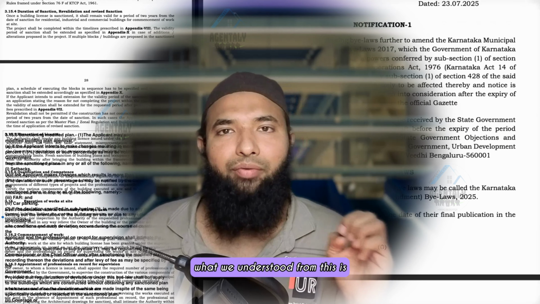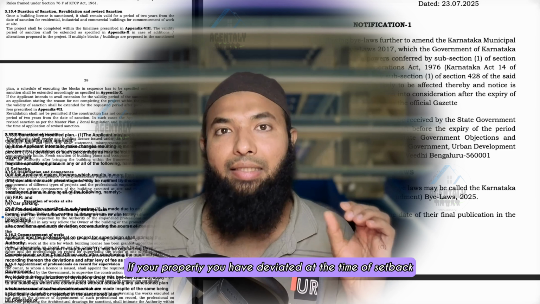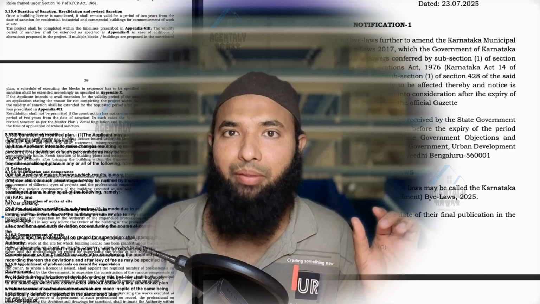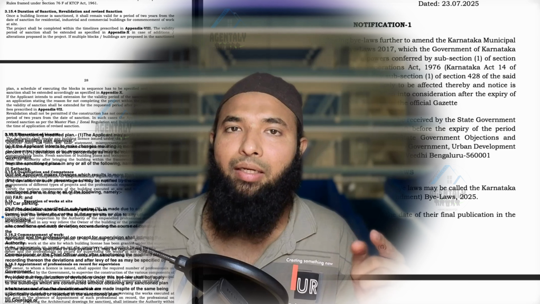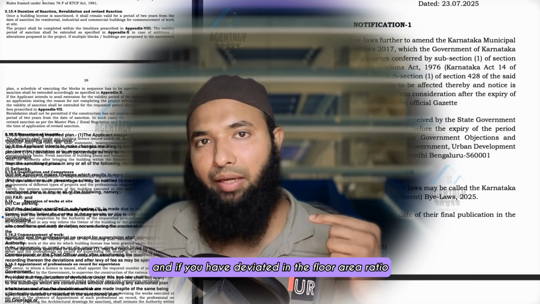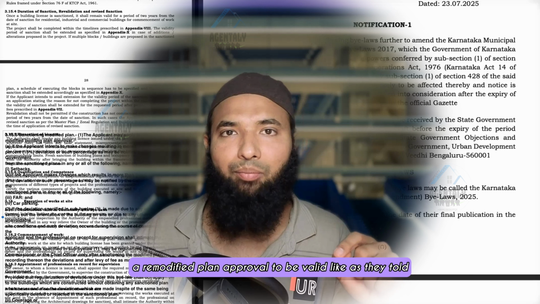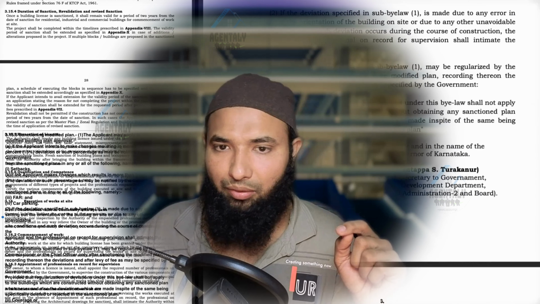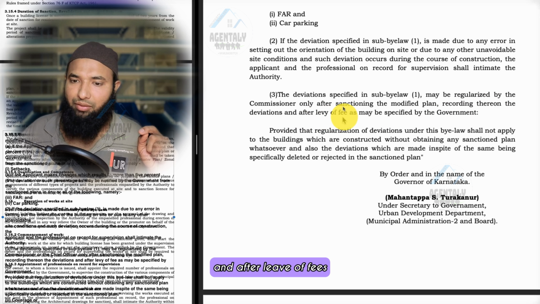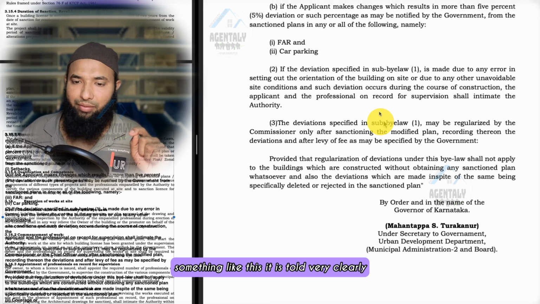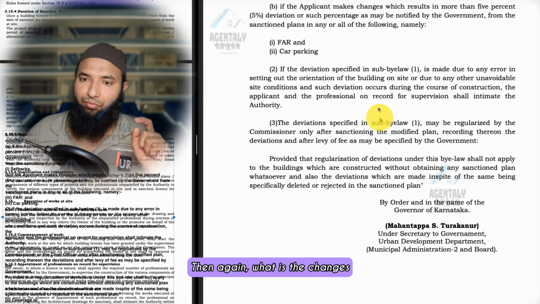So the basic thing we understood from this is very clear: if your property has deviated in the setback by more than 15%, only then do you have to apply for a remodified plan. And if you have deviated in the floor area ratio or car parking, then you have to apply for remodified plan approval to be valid, as they told here. Only after sanctioning the modified plan, recording the deviation and after payment of fees, will it become a legal property. These two things.